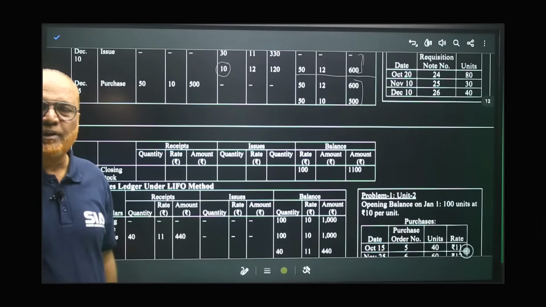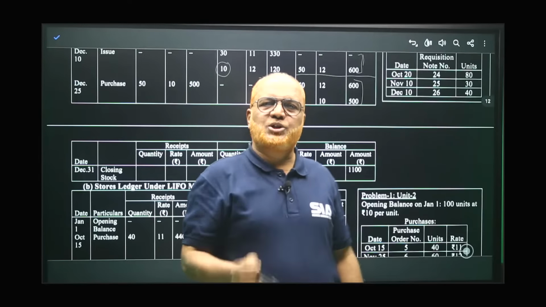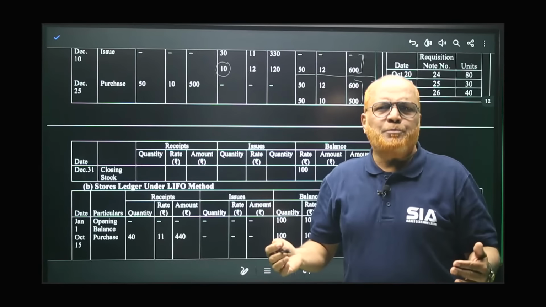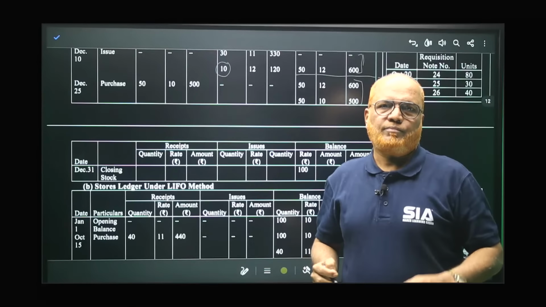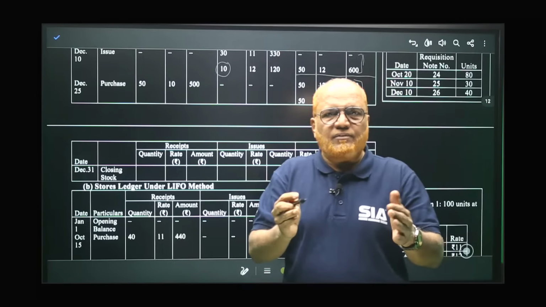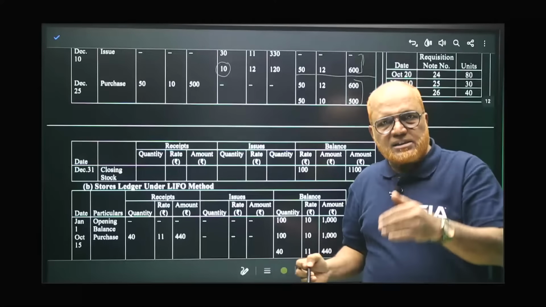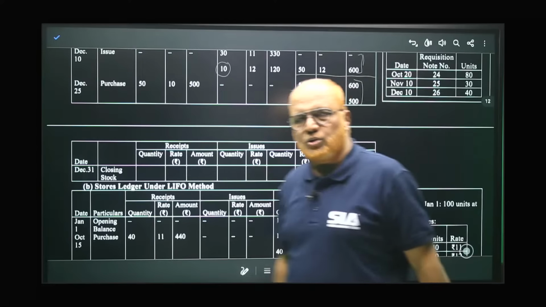That's all. I have explained in detail how to prepare the stores ledger according to the FIFO method. The same procedure is there for LIFO, last in first out. In FIFO, first in first out, the goods received first will be issued first, and in LIFO, the goods that came last will be issued first. That is the point you have to remember.